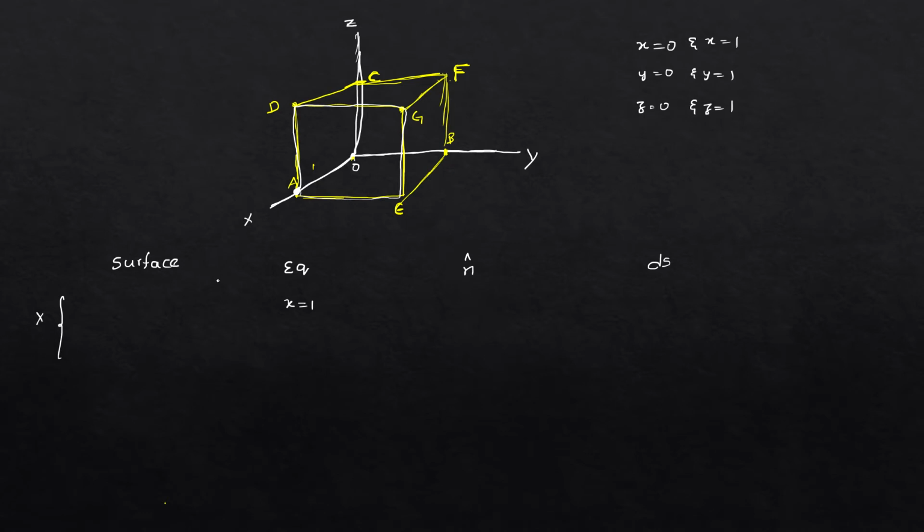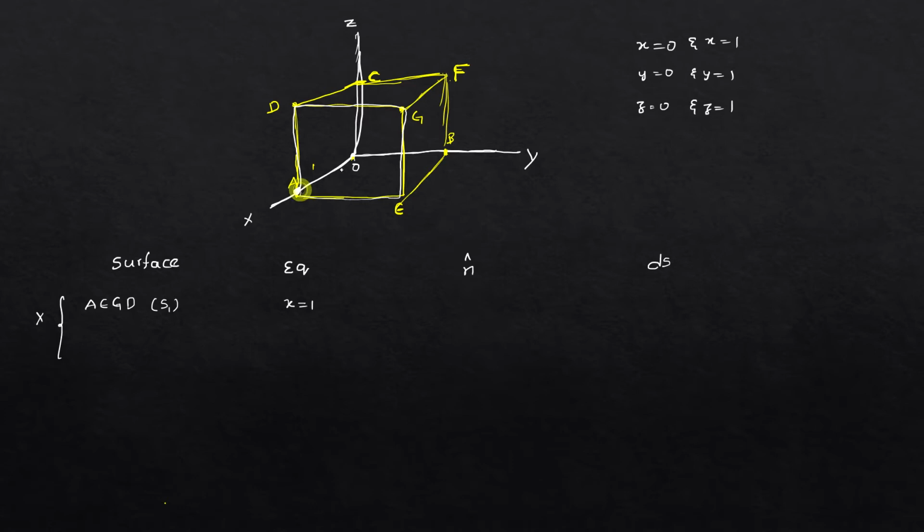That means we have to consider different planes. First of all, let me consider the first plane, AEGD, and I am assuming this as surface 1. Since it is completely lying on the x equal to 1 line, that means AEGD.